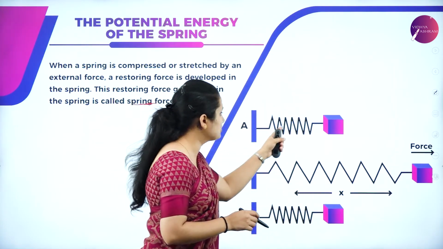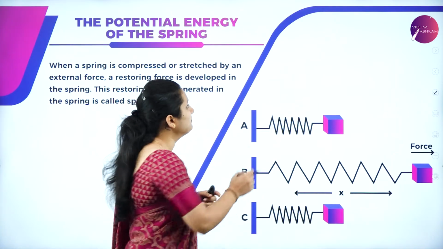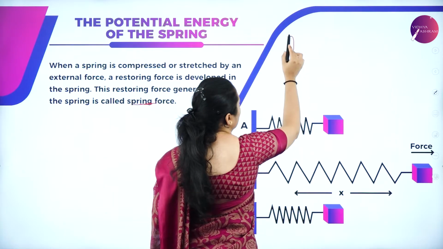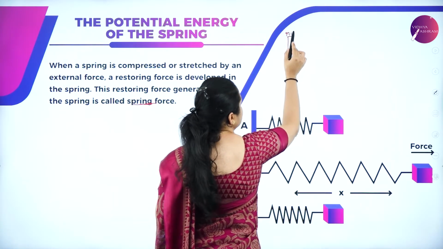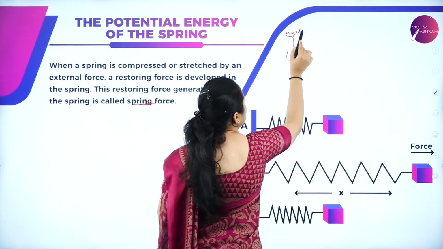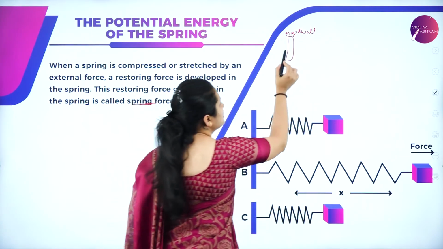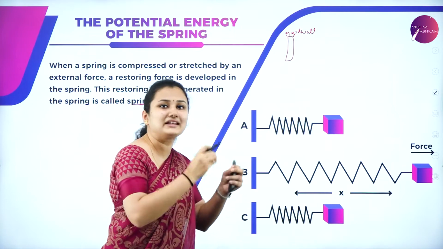You can see an image of the spring here. Suppose you have a rigid wall and a spring. A spring is nothing but a metallic wire.